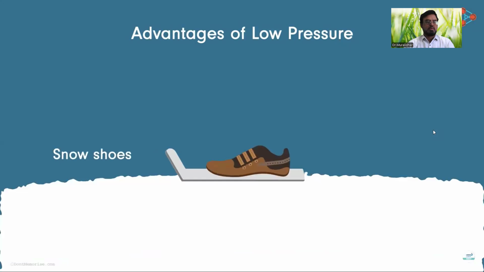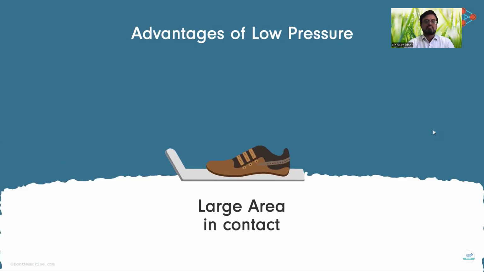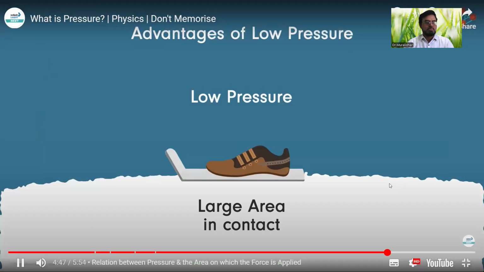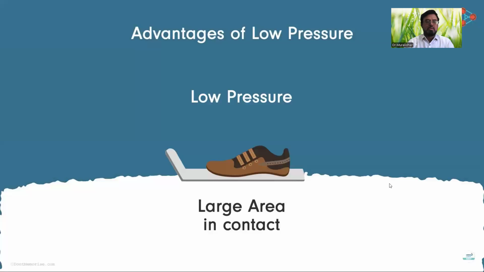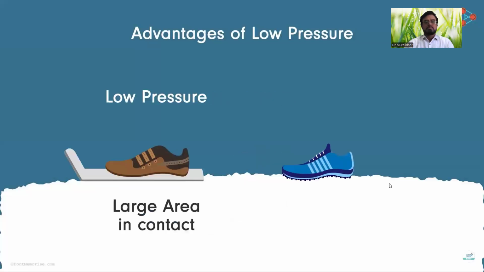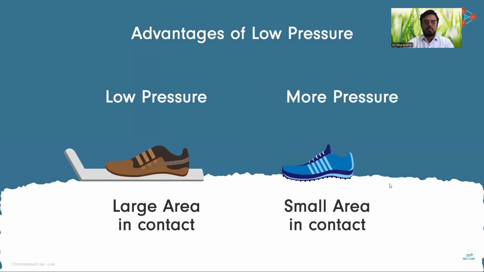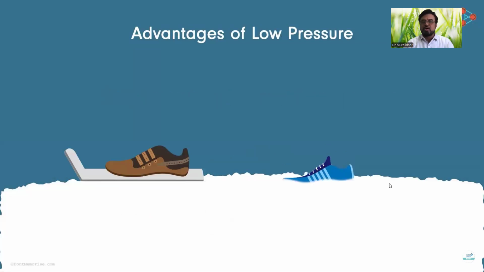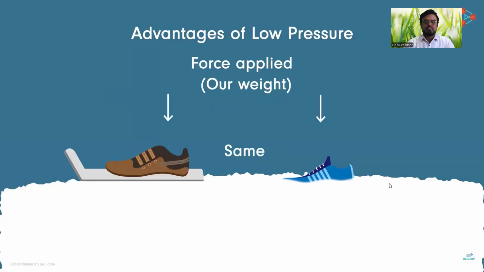We use snowshoes to walk on snow. The reason for that is very simple. Due to the larger area in contact with the snow, snowshoes reduce the pressure on the snow. We are able to walk on it without our feet sinking deep inside. In the case of normal shoes, due to the comparatively smaller area of contact, the pressure on the snow is more and it sinks our feet deep inside. Note that the force applied on the snow in both cases is the same. This force is nothing but our weight on the snow.